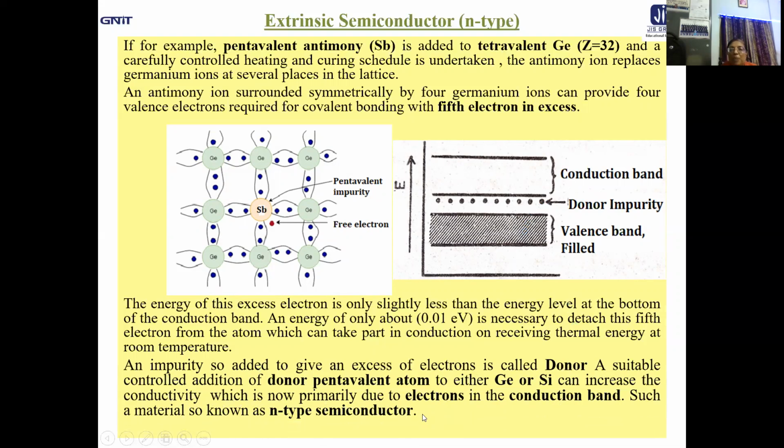That means by adding a pentavalent impurity to tetravalent silicon or germanium, you can enhance the conductivity of the extrinsic semiconductor so formed, which is termed an N-type semiconductor, because a large number of free charge carriers in the form of negatively charged electrons are now available.